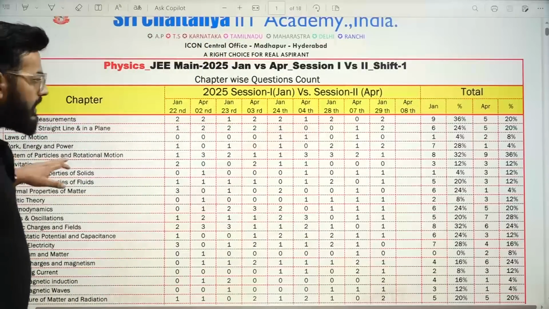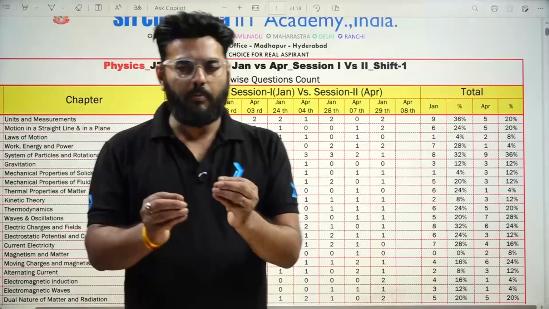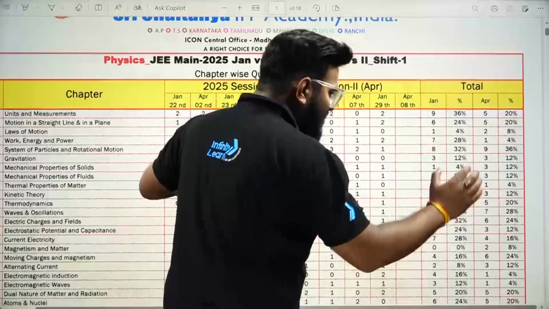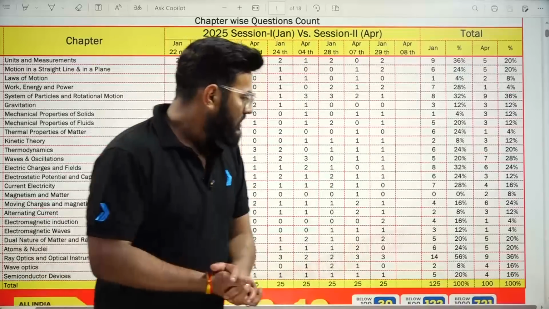Actually, it is work, power and energy, which had 28% in the January attempt, but only a minimal 4% in your April attempt over here. And from this, what you can analyze is the data about the key points. So I would like to highlight some pointers over here.